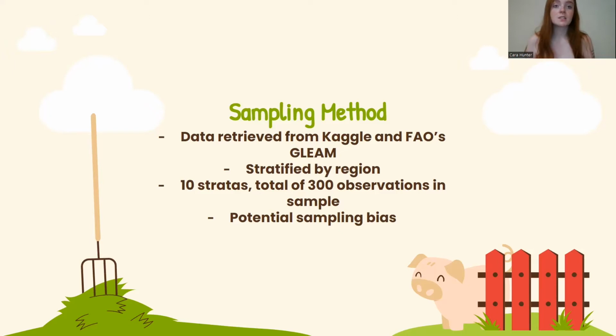After downloading, I cleaned the data set and uploaded it to ArcGuru to be sampled. I conducted a stratified random sample with region being the strata for each of the 10 regions with a total of 584 observations. I did a simple random sample to obtain 30 observations from each, with a total of 300 observations for the complete sample. Each observation or subject represents a different specific branch of the livestock industry. There may be some sampling bias present due to there being missing data for some regions where livestock tracking and greenhouse gas emissions is lacking.